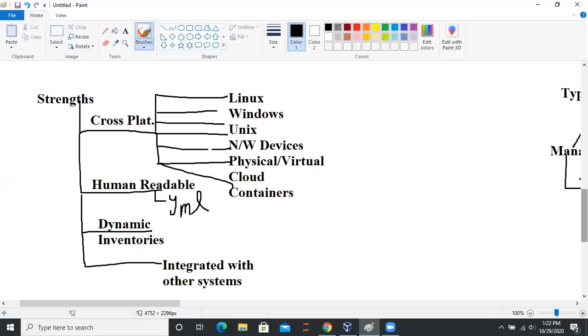So this is one thing. Human readable, as I told you, this is a simple and human readable language. It is YML. And I'm again repeating, don't worry, we'll learn everything about YML.